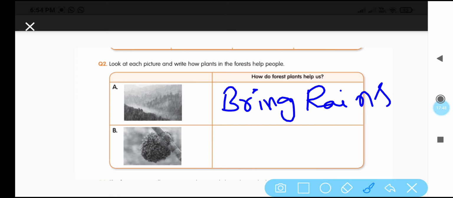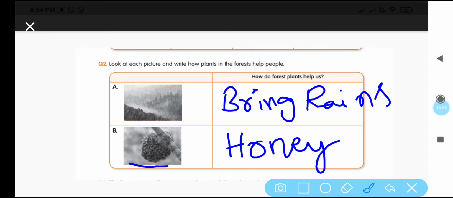And the next one, by looking at the picture, you can write how the plants are helping us. What is this? This is a honeycomb. So plants are helping us to get honey. I am just giving a hint to you, children. You write in a complete sentence form. Okay. Now we will see the next question.